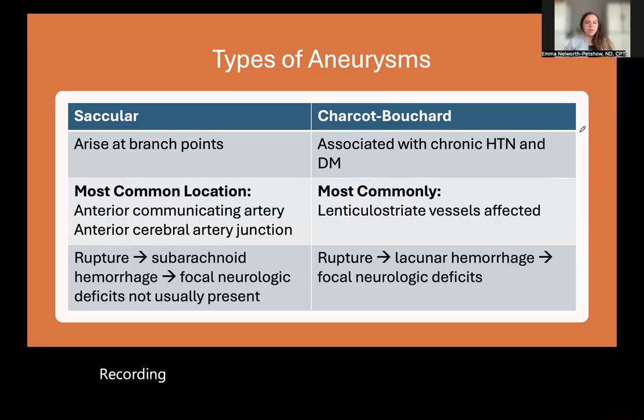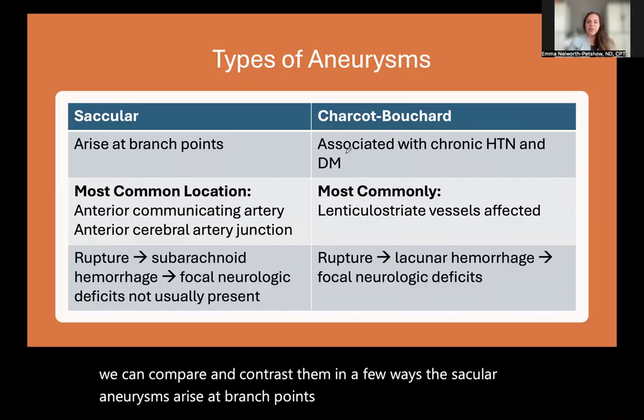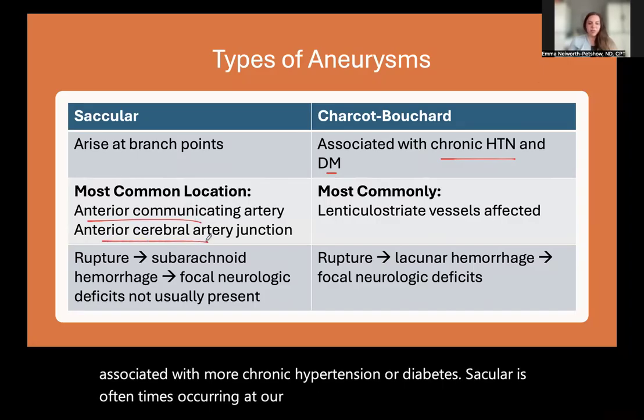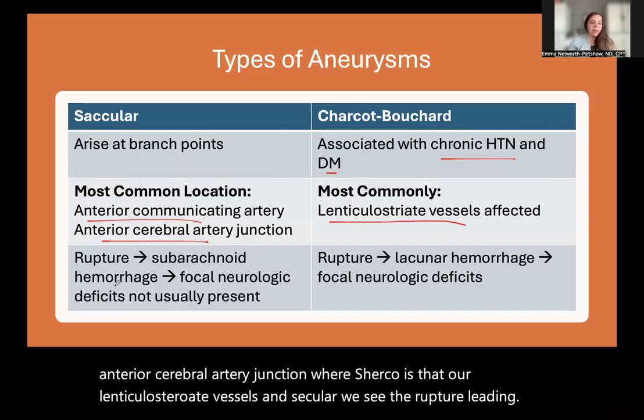A saccular or Charcot-Bouchard aneurysm, we can compare and contrast them in a few ways. The saccular aneurysms arise at branch points, versus the Charcot, which is associated with more chronic hypertension or diabetes. Saccular is oftentimes occurring in our anterior communicating artery or the anterior cerebral artery junction, whereas Charcot is at our lenticulostriate vessels. And with saccular, we see the rupture leading to a subarachnoid hemorrhage.